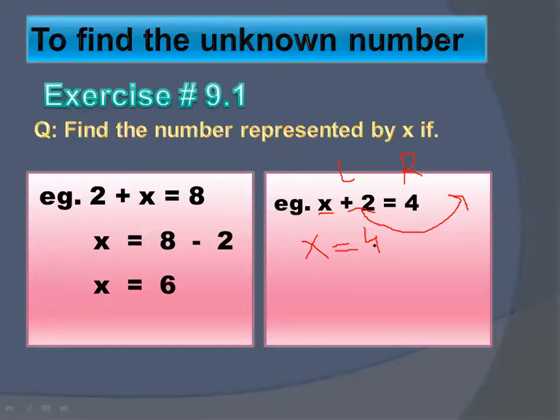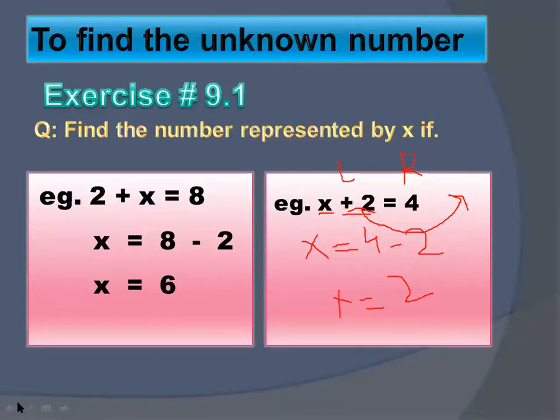Okay, now what you have to do, you have to shift this plus 2. So you will make this plus 2 minus 2 here, just like this. Okay, so this is simple. x is equals to 4 minus 2 is equals to 2. So what you have to do, you have to shift the constant here.